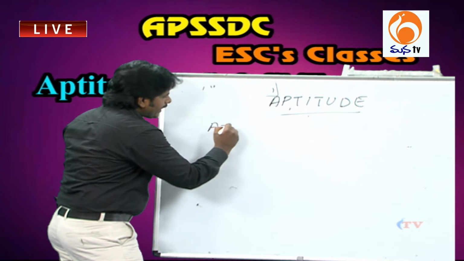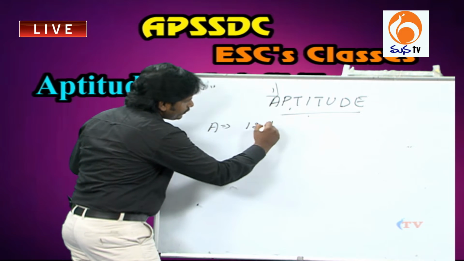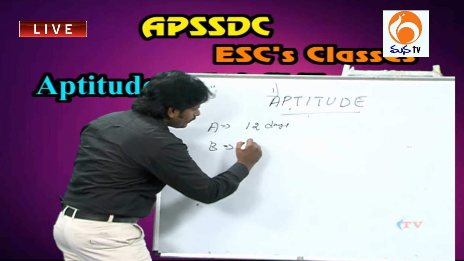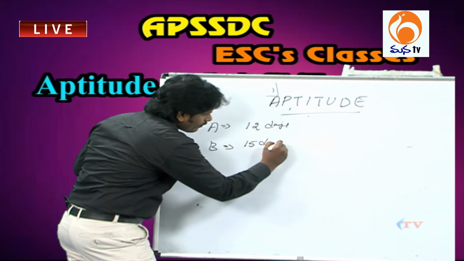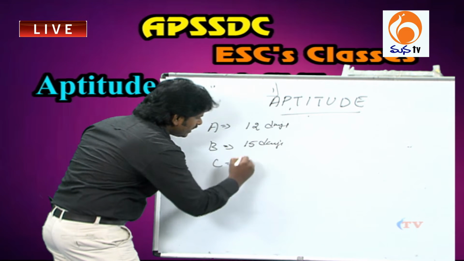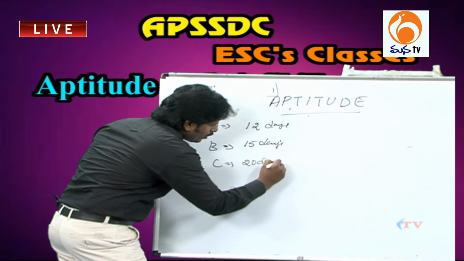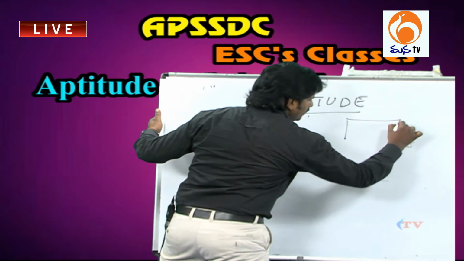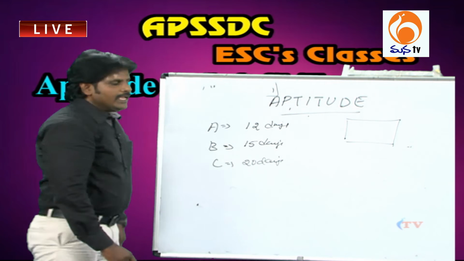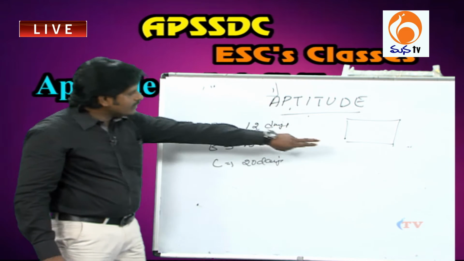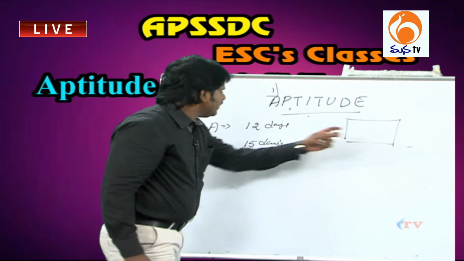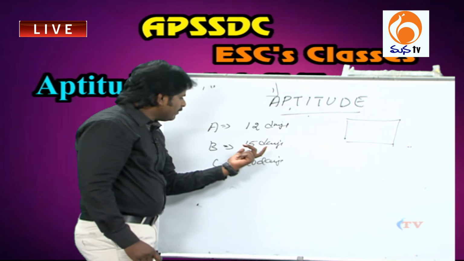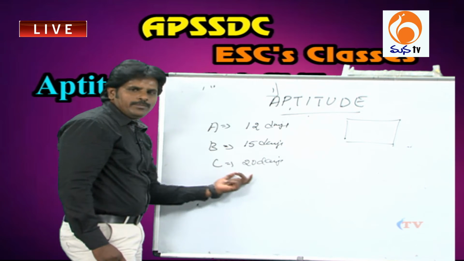We will go with A completes a work in 12 days and B completes the same work in 15 days, and C completes the same work in 20 days. Same work means what happened? Let us go with an assumption. Here is the assumption. Here is the wall. Assume that if we engage A alone for this particular work, he completes the total work in 12 days. If we engage B alone for the same wall, he completes the work in 15 days. C alone means 20 days.